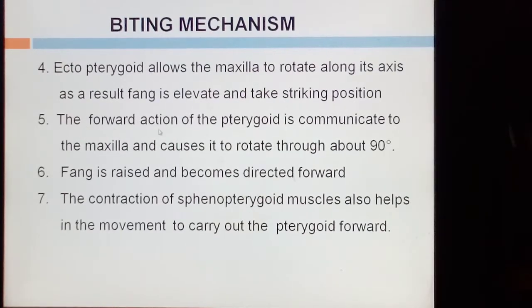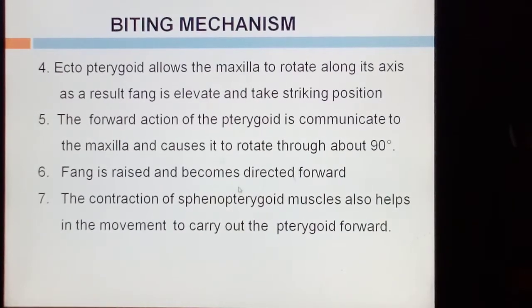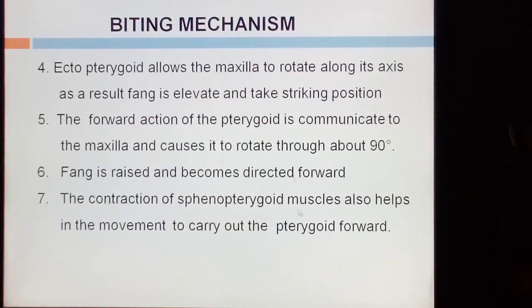The forward action of the pterygoid is communicated to the maxilla and causes it to rotate through about 90 degrees. The fang is raised and becomes directed forward. The contraction of the sphenopterygoid muscles also helps carry the pterygoid forward.